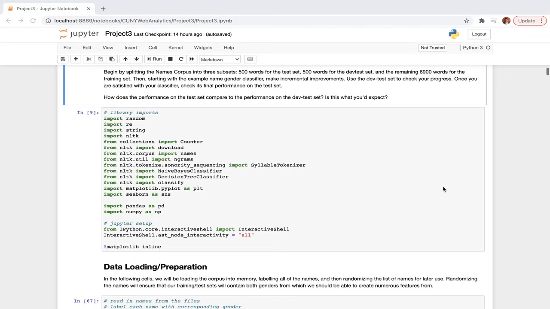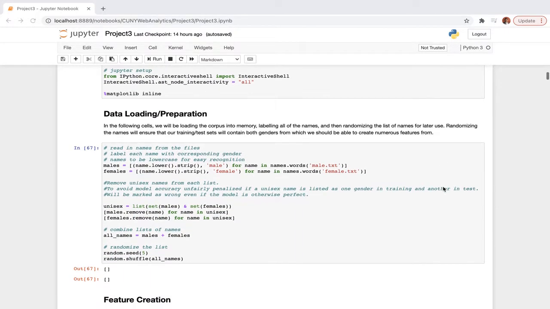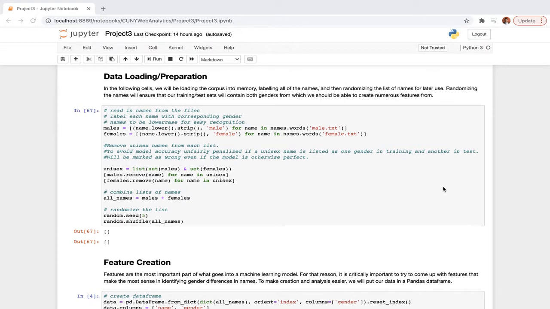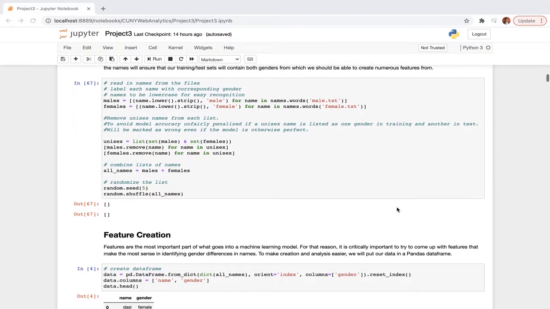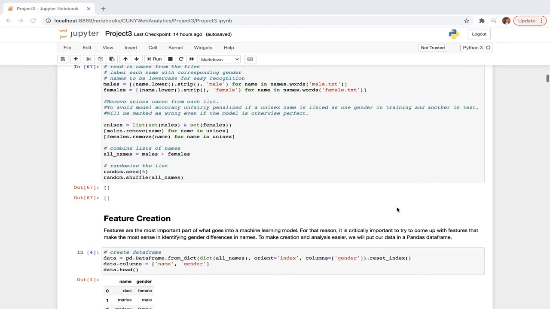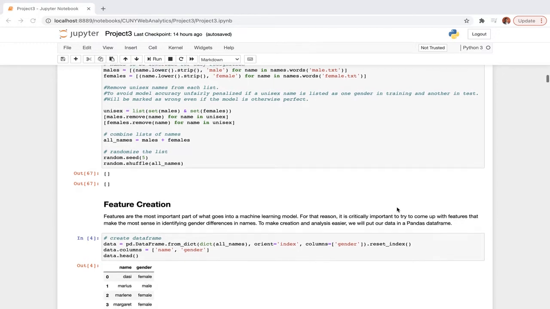So we start off by importing the necessary libraries for our work, and we uploaded the names from male.txt and female.txt, the two files, and we converted all the names to lowercase and stripped off any empty characters, etc., that might be present as part of the initial cleansing. What we also did is, if a set of names appeared both in male and female label data, we excluded them because we thought it might have an impact on the overall accuracy of the prediction.